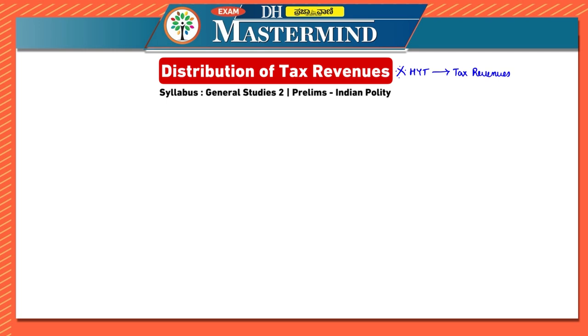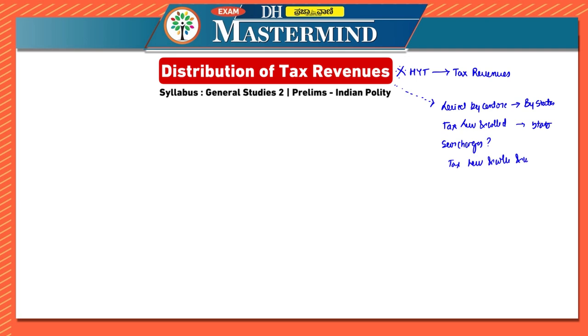Now, what kind of questions do they ask when it comes to tax revenues? Questions like: the tax which is levied by the center but which is used or appropriated by states. Okay, so this is one type of question. The next one is the taxes which are levied and collected by the center but utilized by states. What are the cases of surcharges? Who collects the surcharges? Then taxes which are levied, collected and used by the states.